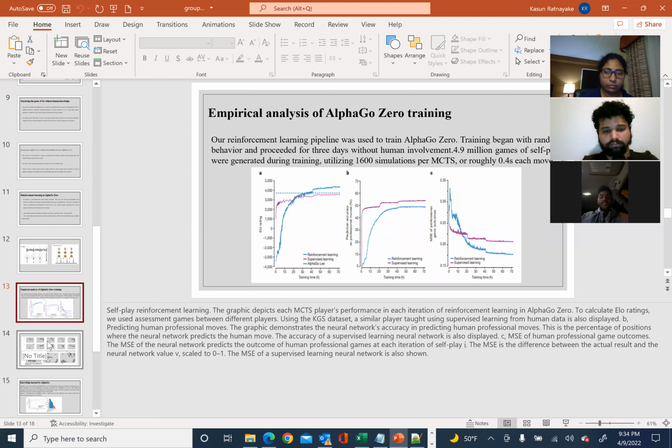The MSE of the neural network predicts the outcomes of human professional games at each iteration of the self-play. The MSE is the difference between the actual result and the neural network value, scaled from 0 to 1. The MSE of the supervised learning neural network is shown in the above diagram.